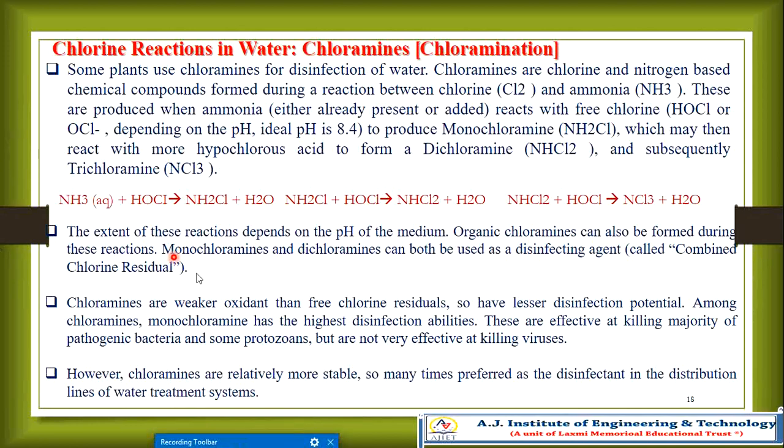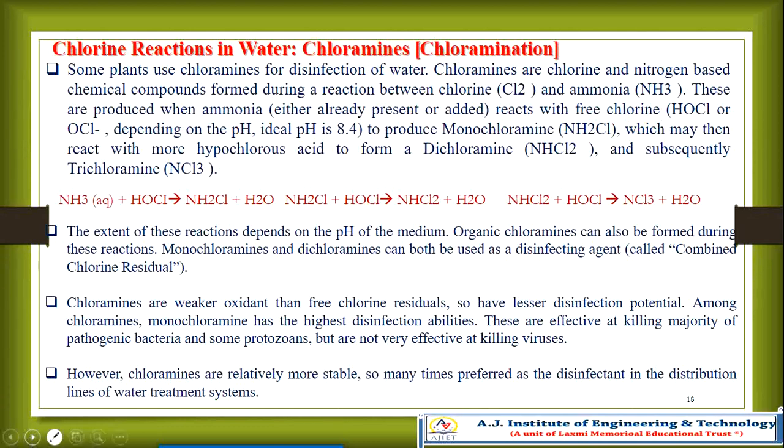So chlorine reaction in the water, that is chloramine. Some plants use chloramines for disinfection of water. In some plants, like water treatment plants, chloramines are chlorine and nitrogen-based chemical compounds forming during the reaction with chlorine.